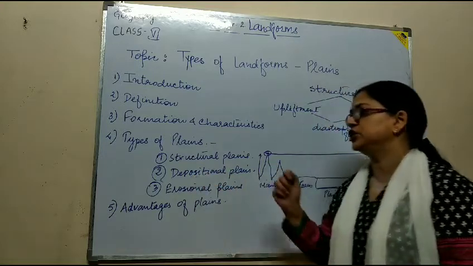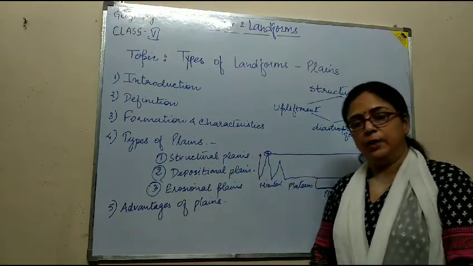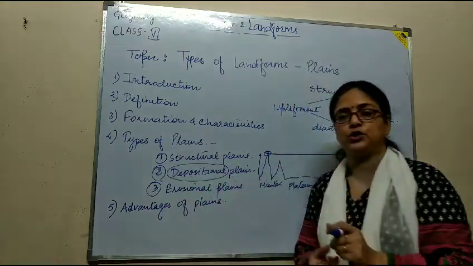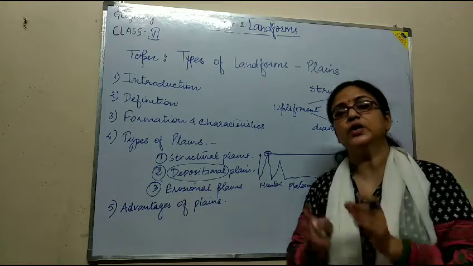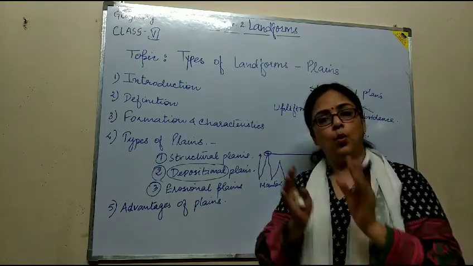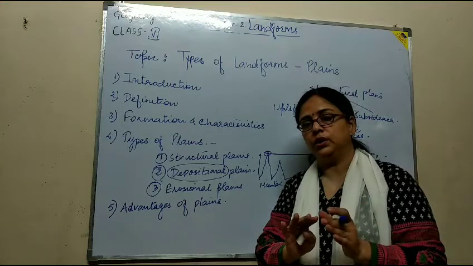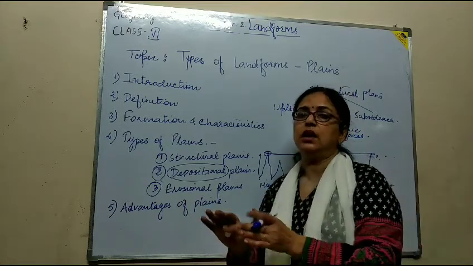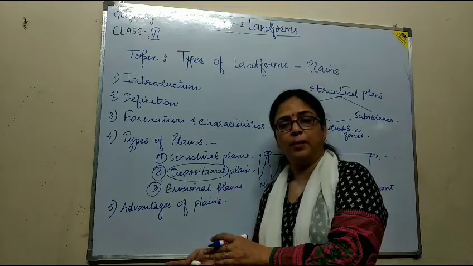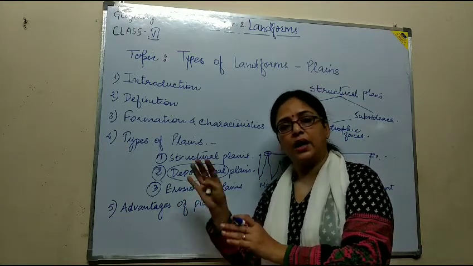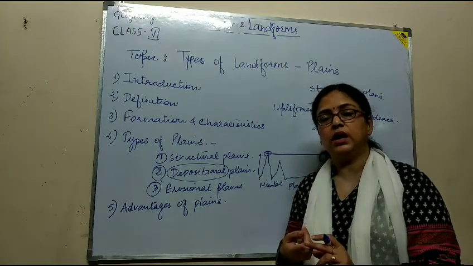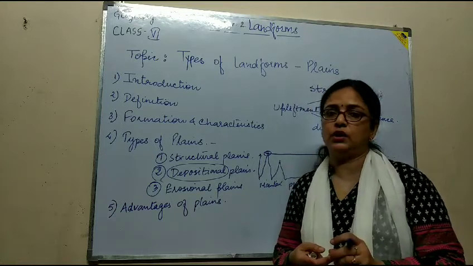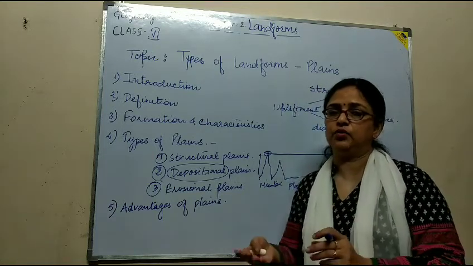Next is depositional plains. As the name refers, it is the deposition of sediments. Due to the process of erosion, the sediments are worn out from one place and deposited at another place by the agents of wind, running water, river water, glaciers, melting of glaciers.